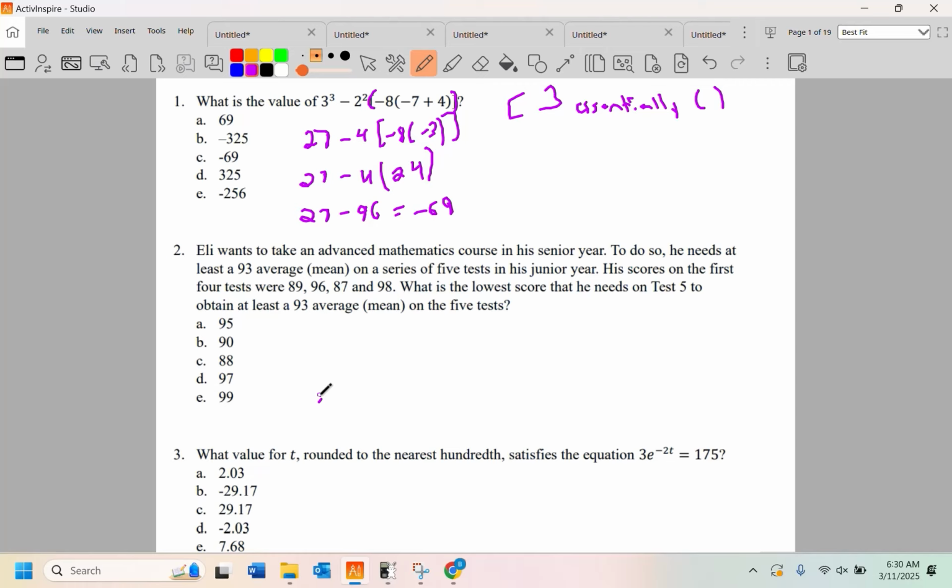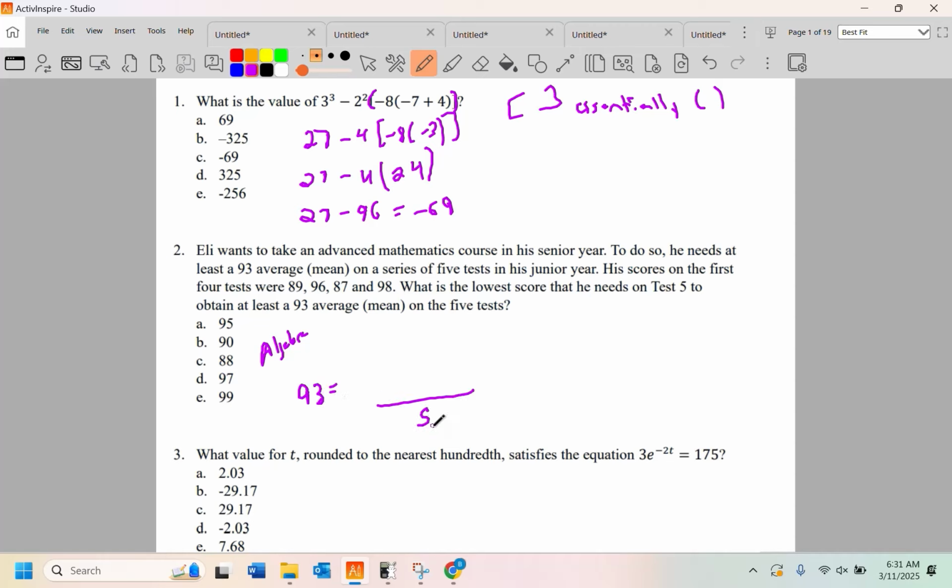All right, Eli wants to take an advanced mathematics course his senior year. To do so, he needs at least a 93 average on a series of 5 tests. His scores on the first 4 tests were 89, 96, 87, 98. What is the lowest score that he needs on test 5 to obtain at least a 93 average on the 5 tests? So algebraically, if you do algebra, we would say that 93 must equal,